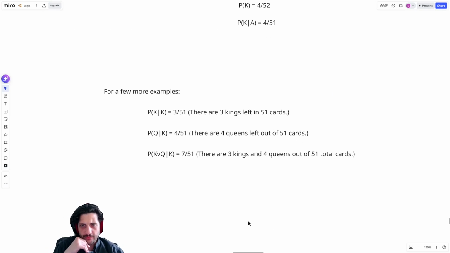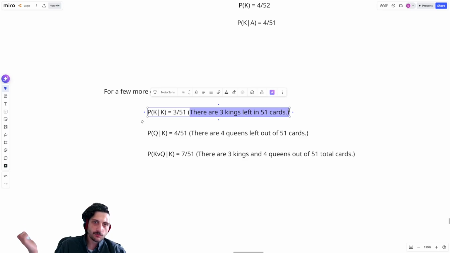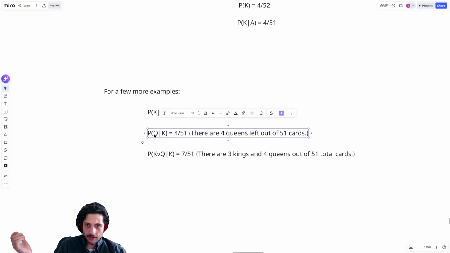So we can look at a handful of examples. The probability of drawing a king, given that you drew a king, would be, well, you took 1 out of the total, but you also took 1 out of the target, so there are only 3 kings left out of 51 cards. The probability of drawing a queen, given that you drew a king, would be 4 out of 51, because there are 4 queens left out of 51 total cards.